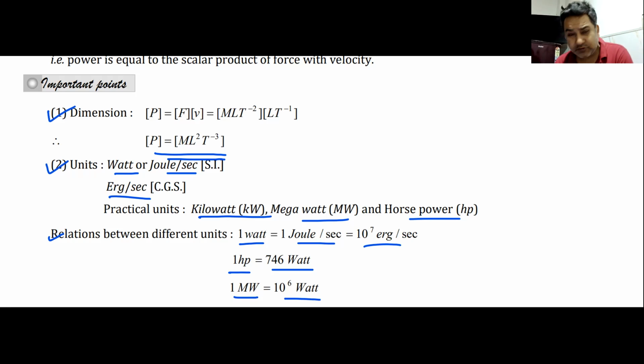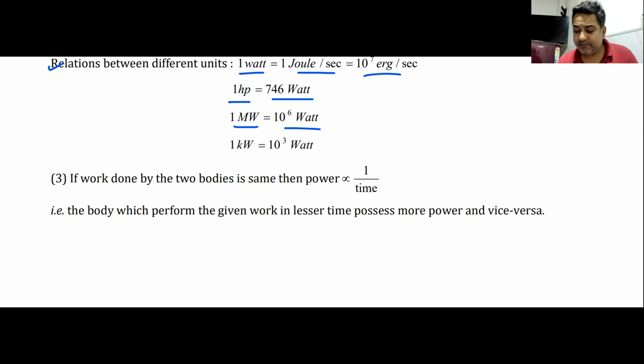Well, I hope you have noted down the conversion factors. You must be knowing it. Let us move ahead and see one more important point. It's a very simple thing. Point number 3: if work done by two bodies is same, if a force is doing equal work on two bodies, then power is inversely proportional to time. Power is total work divided by total time, or rate of doing work.